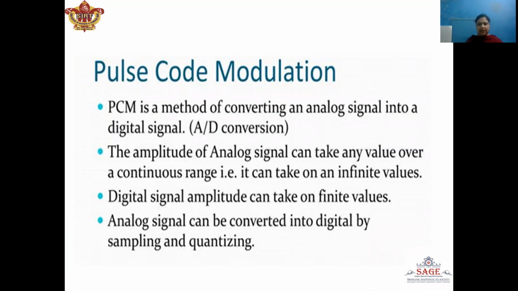For converting an analog signal into a digital signal, the sampling of the signal is done. The magnitude of each sample can take any value in the continuous range. Thus, the signal is still an analog signal. Thus, the pulse amplitude modulated signals are first quantized and then coded. So, an analog signal can be converted into digital by sampling and then quantizing.